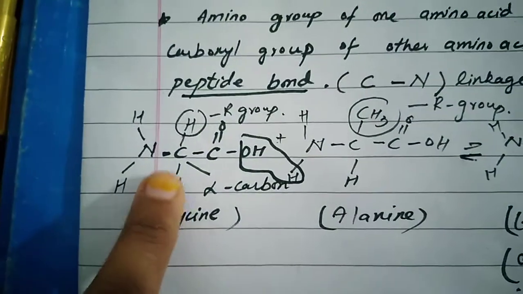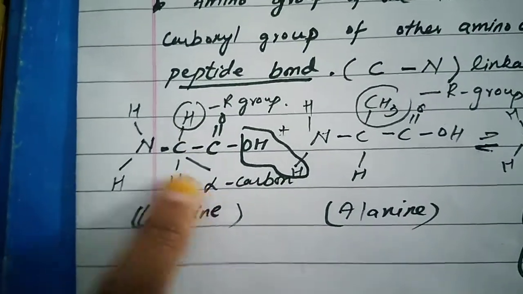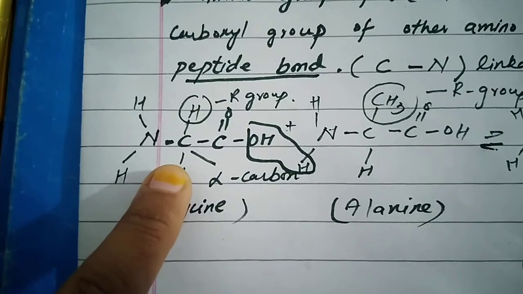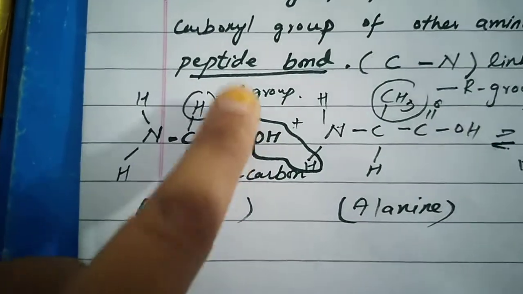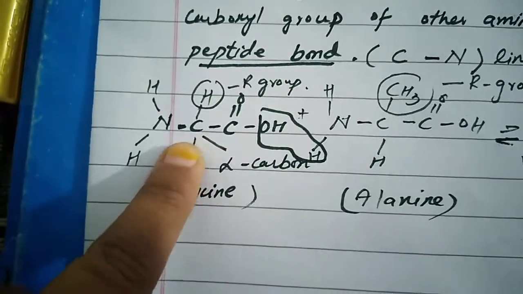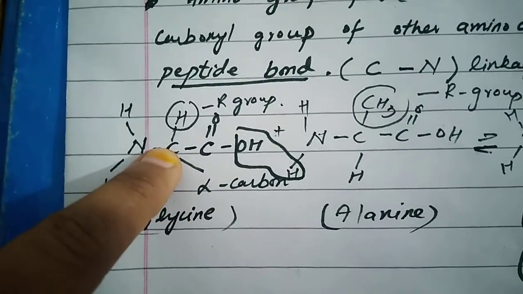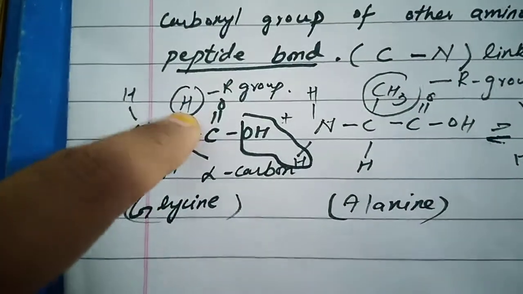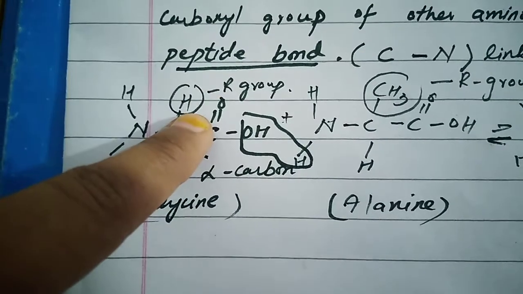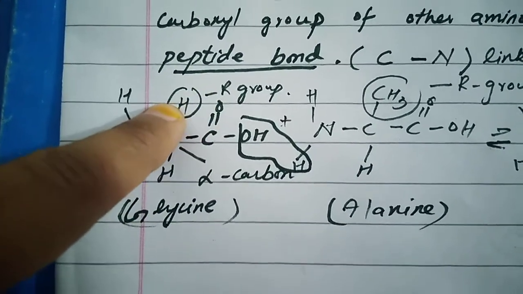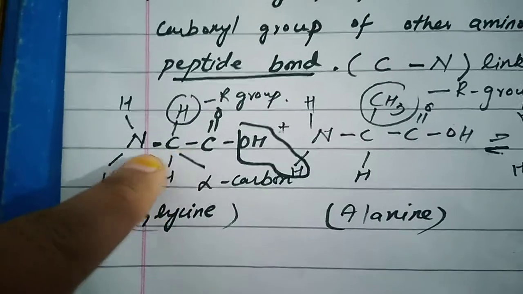Okay, this is the glycine. Glycine is the simplest amino acid. This is the carboxyl group of the amino acid. This is the alpha carbon. This is hydrogen attached with the alpha carbon, and in this case the R group is the H or the hydrogen group. Along with the